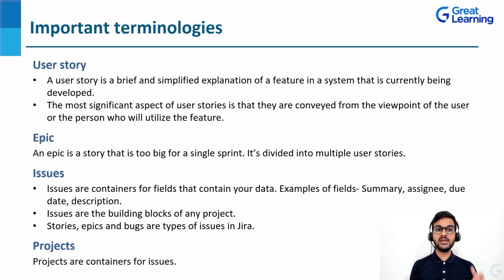We call it a user story because the most significant aspect of user stories is that they are conveyed from the viewpoint of the user or the person who will utilize the feature. Based upon the end user, these stories are given. These simplified explanations are given, and that's why these are called user stories. This is nothing but a type of issue, basically, whenever we are talking about the Jira project management tool. Now, what is an epic? An epic is a story that is too big for a single sprint. If we have a predetermined amount of work and one story cannot fit in that, then that will be an epic.